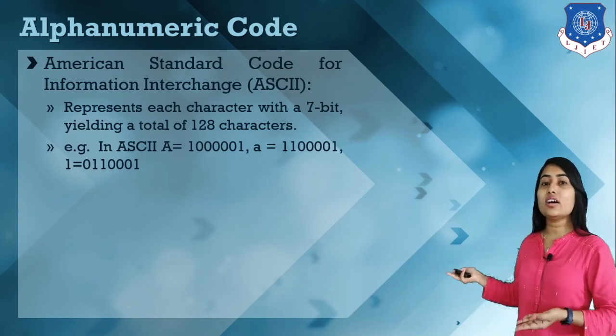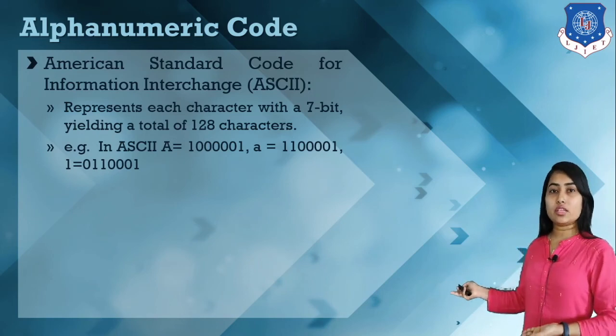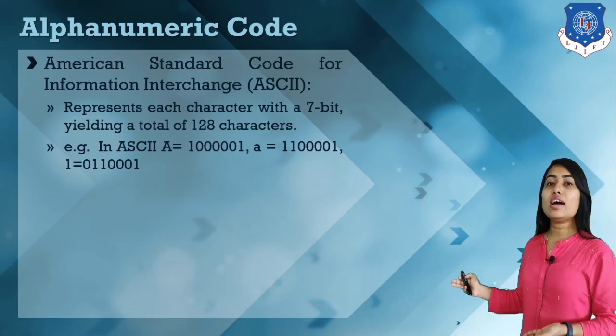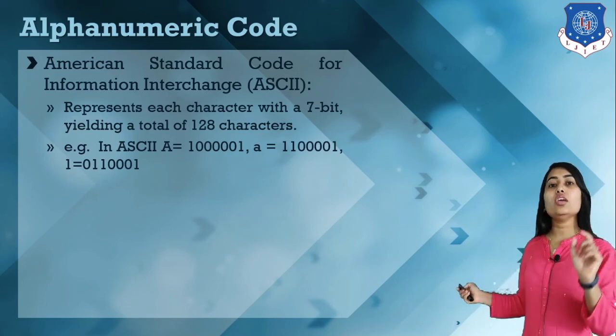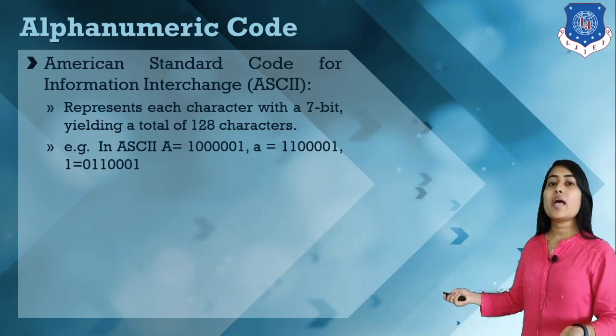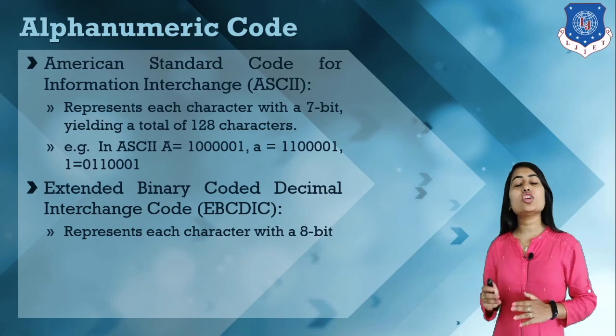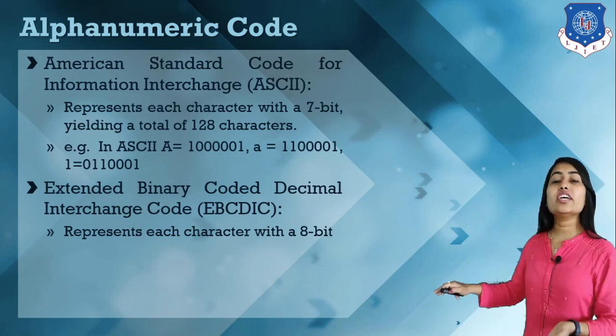Then we have EBCDIC, the Extended Binary Coded Decimal Interchange Code.